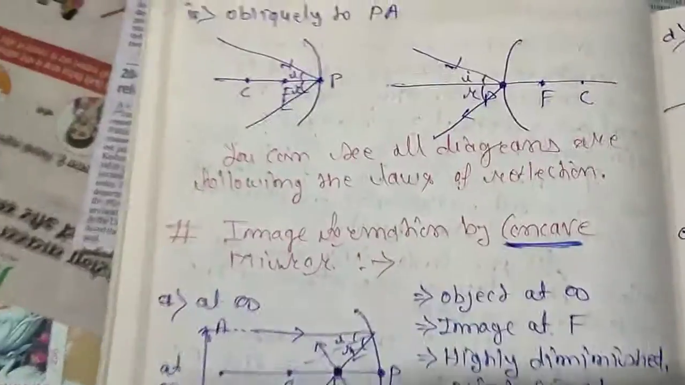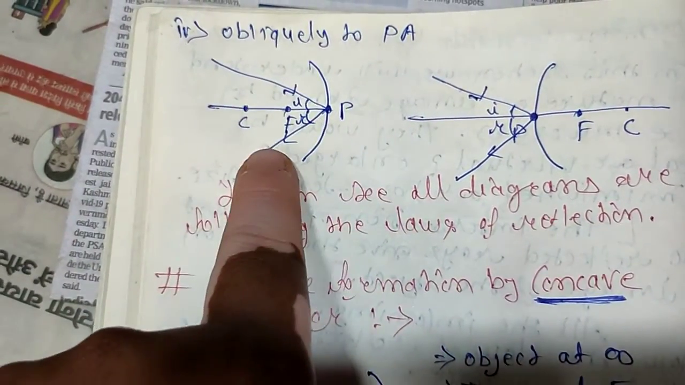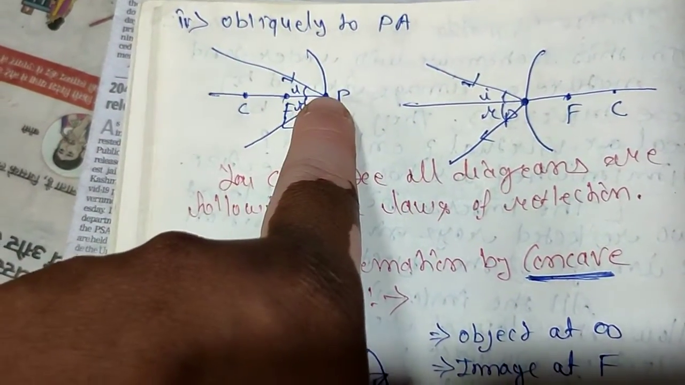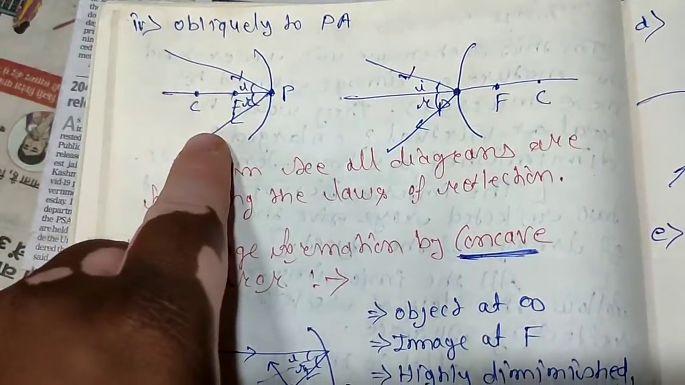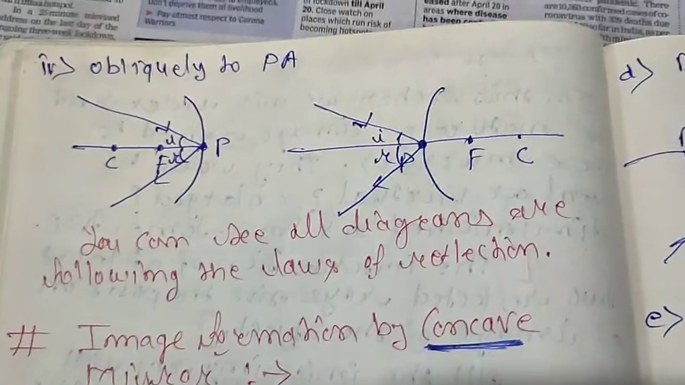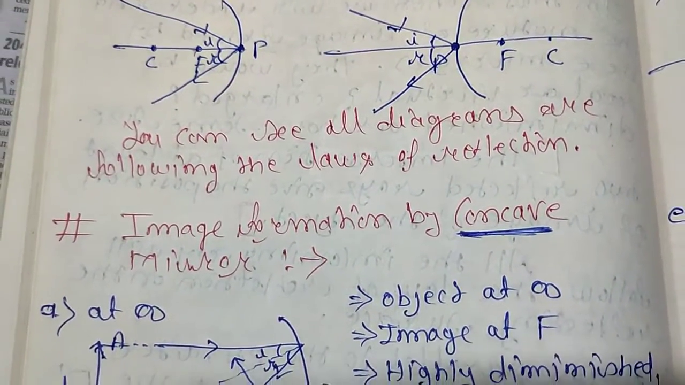Then there are oblique rays. Whenever a ray strikes the pole P, it will be reflected at the same angle, following the law of reflection. So you will see all the diagrams are following the law of reflection.